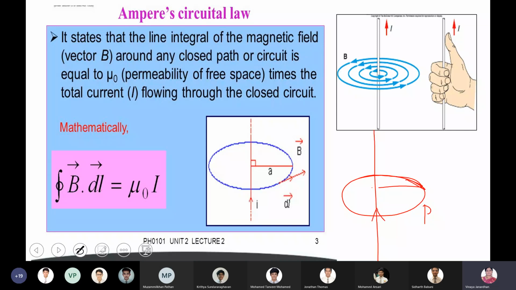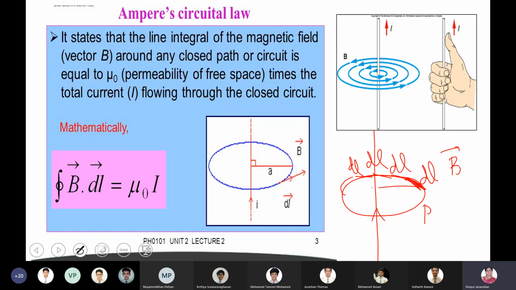For that, I'm dividing the entire loop into smaller line segments, dl, dl, and dl, a number of such line segments. So my aim is to find the magnetic field trapped by this small element dl, and when I keep on adding, this is going to trap a small amount of magnetic field, say dB, right? The current is steady, it's almost constant. Let me find the magnetic field trapped by this small element dl.